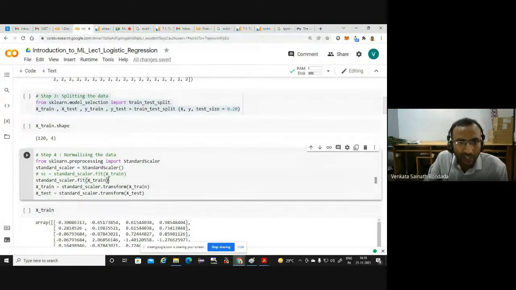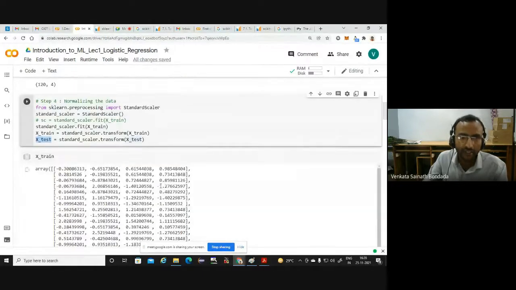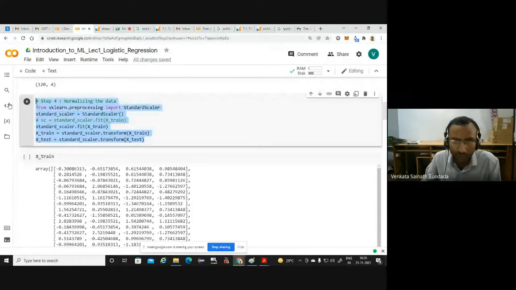If you want to know, fit computes the mean as well as the standard deviation corresponding to every feature. Once we compute the mean and the variance, after the transformation the variables are obtained and stored in xtrain and xtest. If you don't want to understand much, just copy this much. Know that the data has been transformed using the equation z equal to x minus mu by sigma, and the values are stored in xtrain and xtest. Please copy this code and execute it.